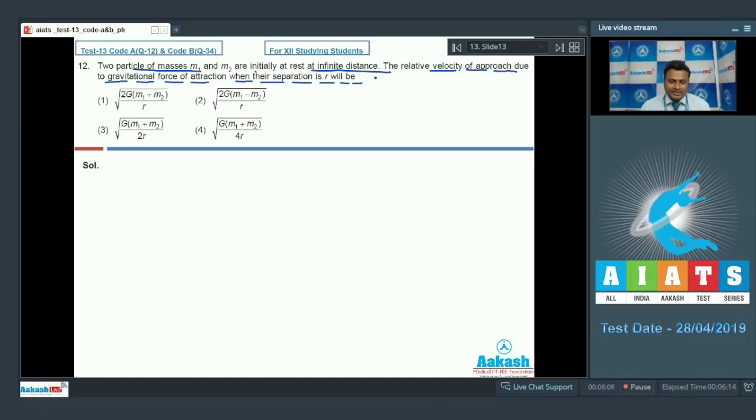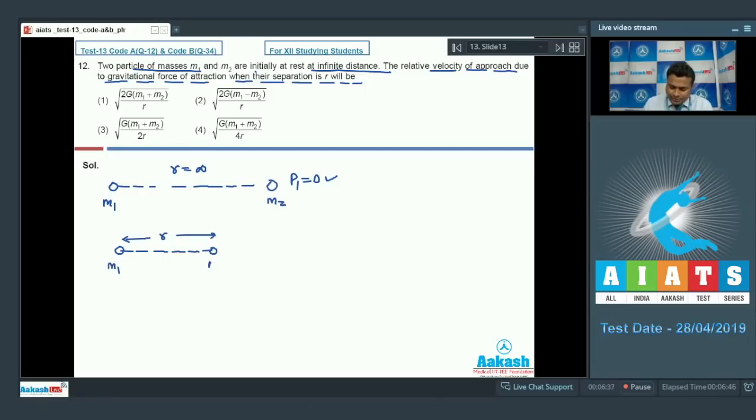Now first of all, let us consider the cases. Initially they were infinite distance apart, m1, m2, r is infinity, and they were at rest actually. So momentum in this case will be 0. Now finally, due to the force of gravitational attraction, they will come near, and at any situation when separation is r, the velocity, suppose m1 has v1, m2 has v2.